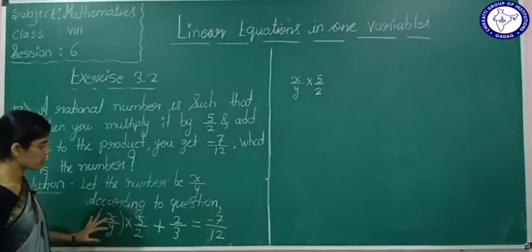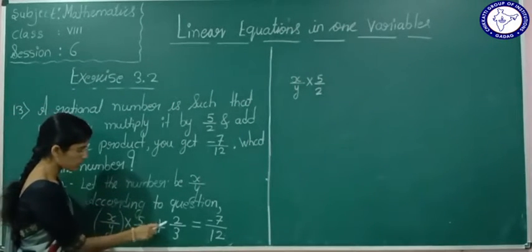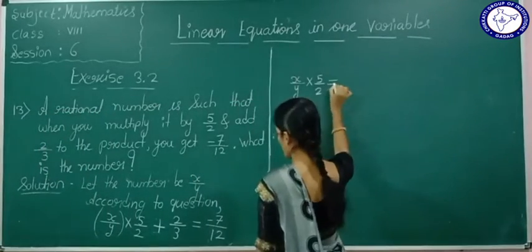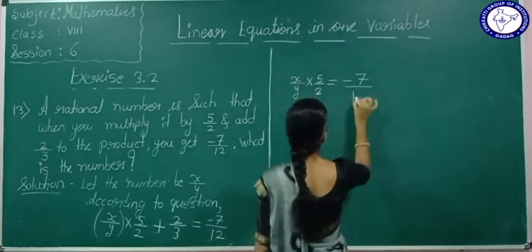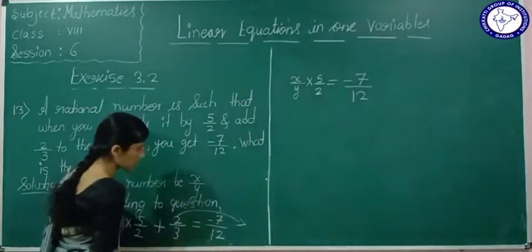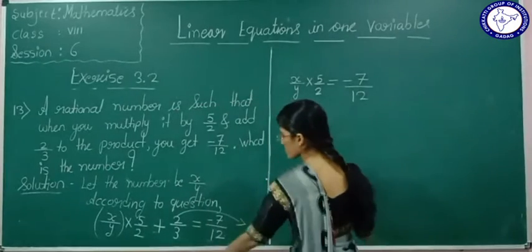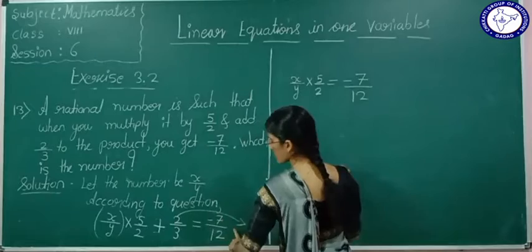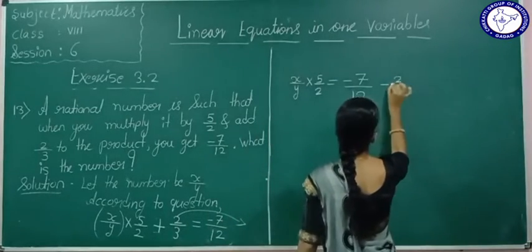So what we will do is transpose 2 by 3 to the RHS. If we transpose, the sign will be changed. Here plus 2 by 3 is there. If it comes here, it will become minus 2 by 3.